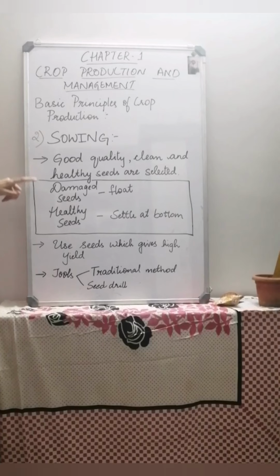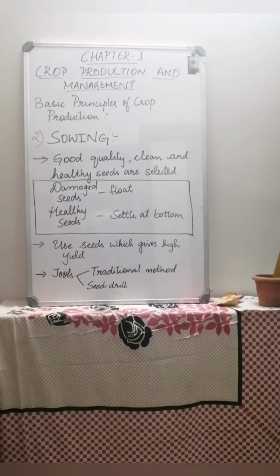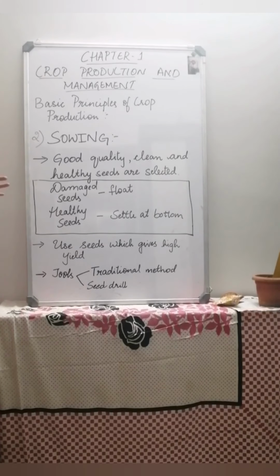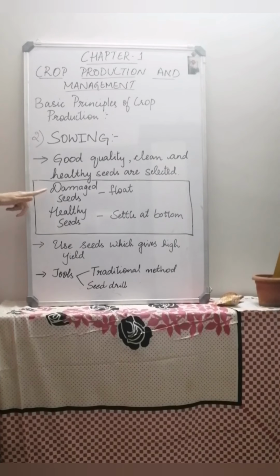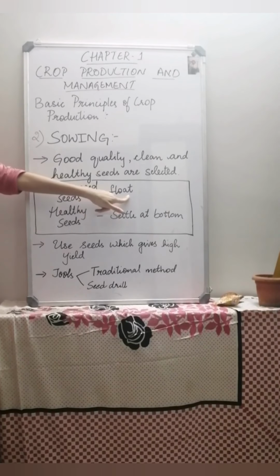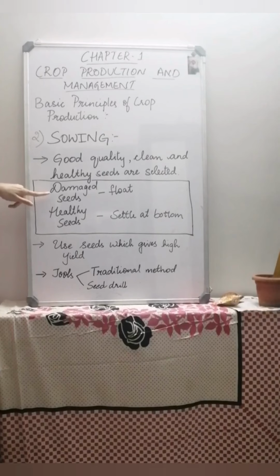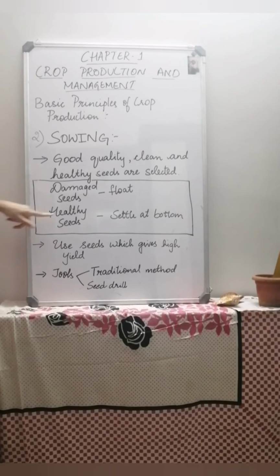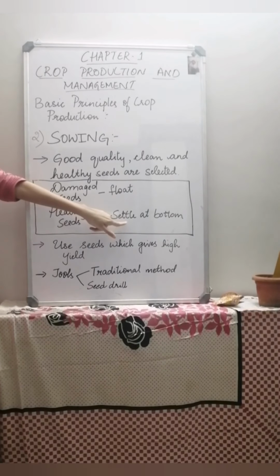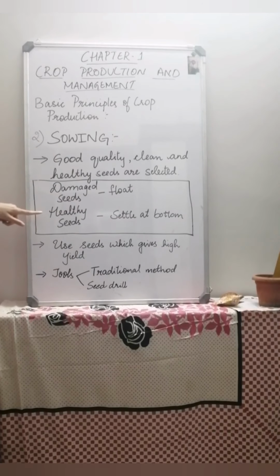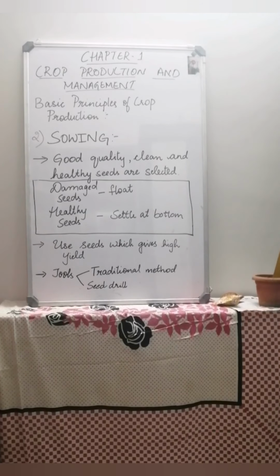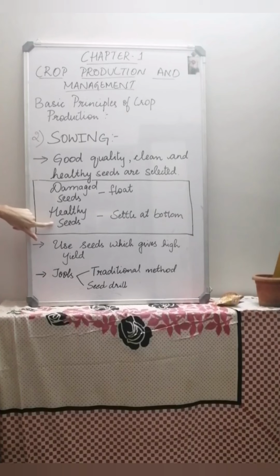In a beaker or a glass of water, add the seeds you are sowing in your garden and keep it for some time. When you see that the seeds are floating on top, it means the seeds are damaged or unhealthy, so you cannot use them for sowing. The seeds which settle at the bottom of the glass are healthy seeds, and these are used for sowing.